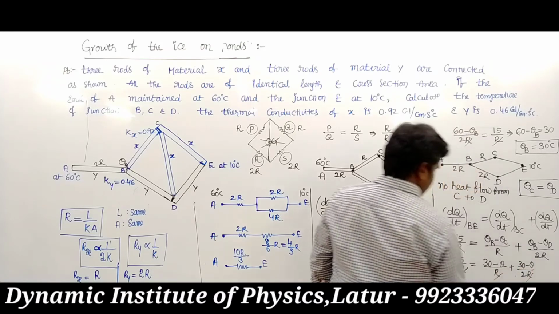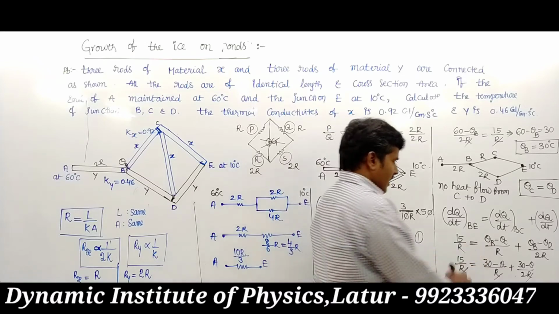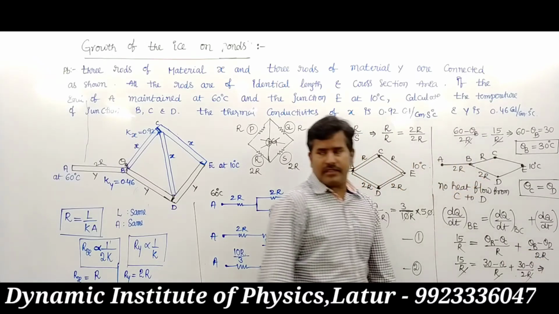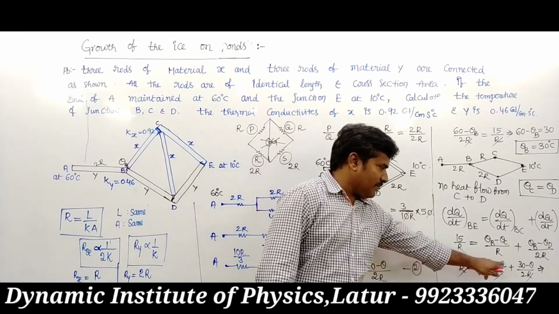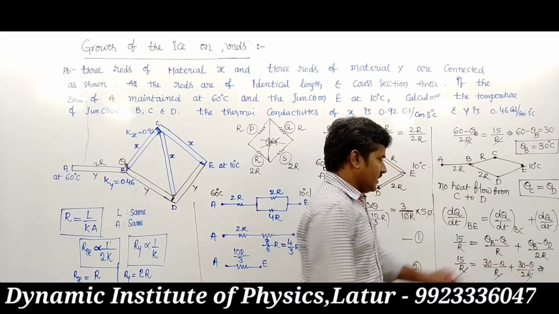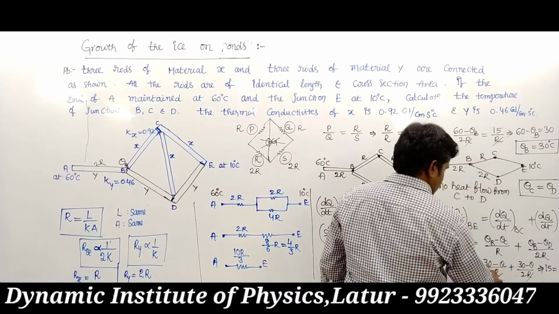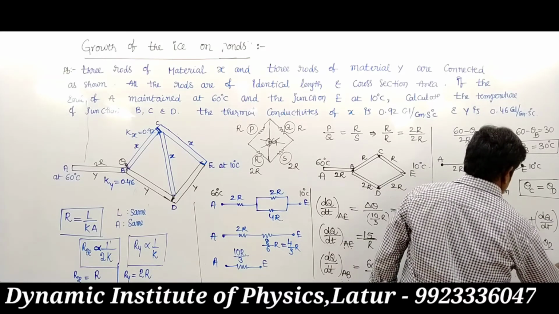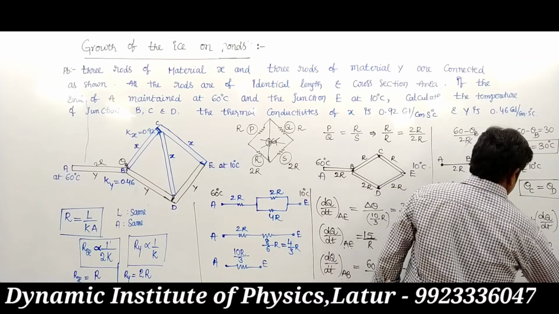R is cancelled, so it is 15. After simplification, it is written as 15 equals 30 minus theta plus 30 minus theta by 2. So 15 equals 90 minus 2 theta minus theta, that is 3 theta.